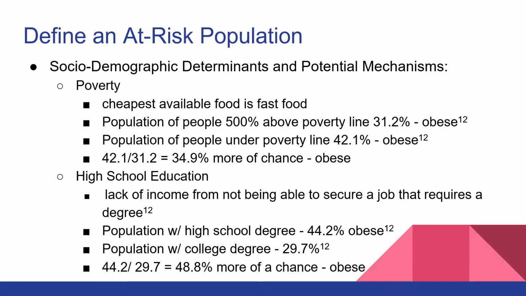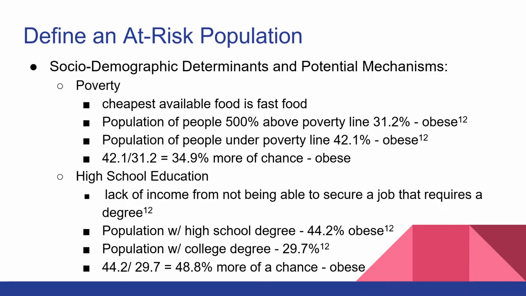High school education also plays a role in the at-risk factor. A lack of income from not being able to secure a job would, of course, play into being more at risk for obesity because, again, that plays into the poverty where the cheapest food available is fast food.